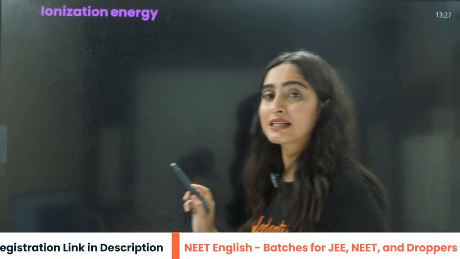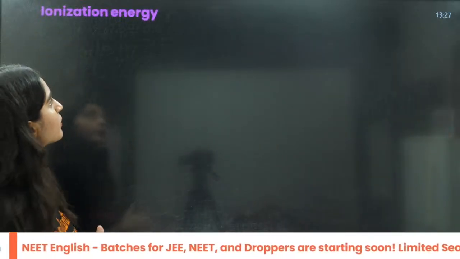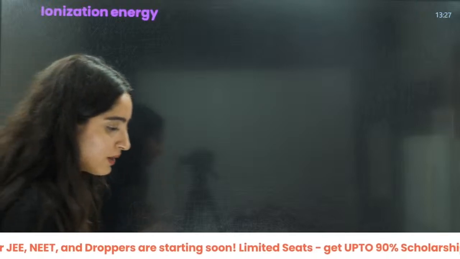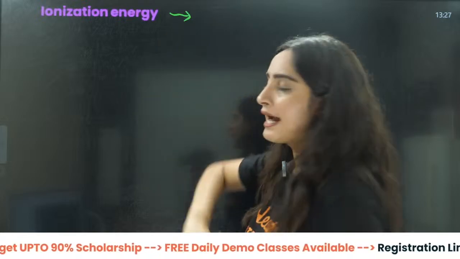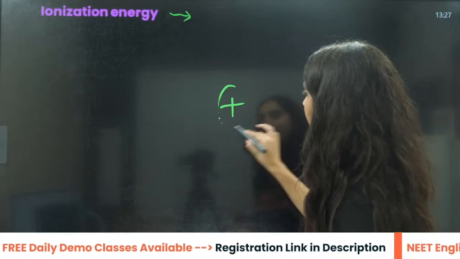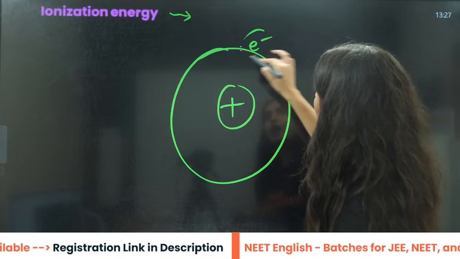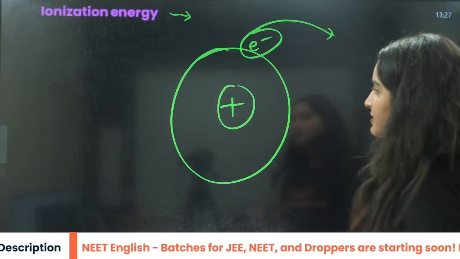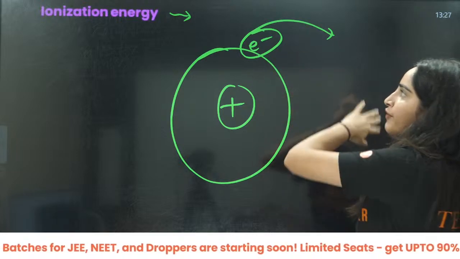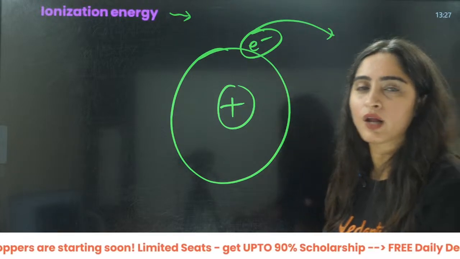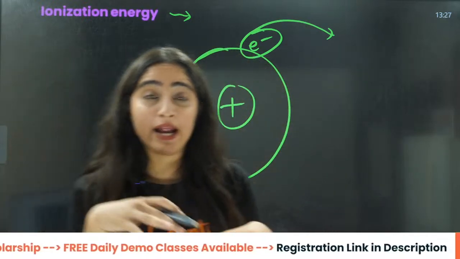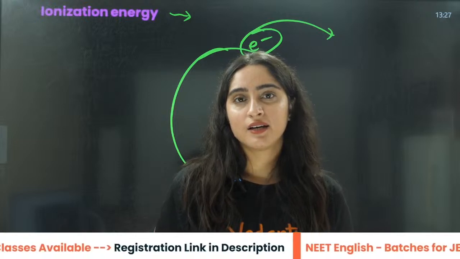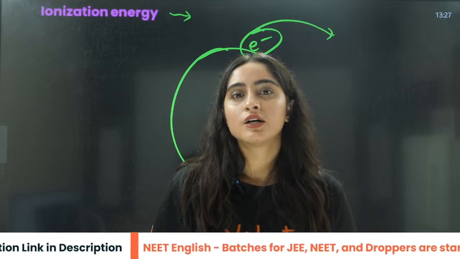Okay? Then we have the next topic, that is ionization energy. Now, what about this ionization energy? Anybody? Tell me one thing. What is this ionization energy? You have this atom, and you want to take out this electron. These are your parents, this is you, and your friend wants to take you out to some party. So what will happen? Your friend should give energy. Your friend is going to give the energy.